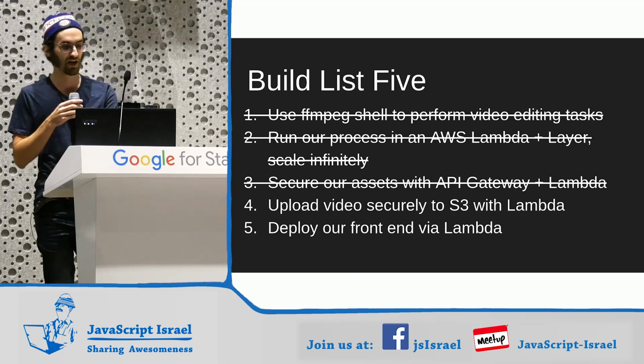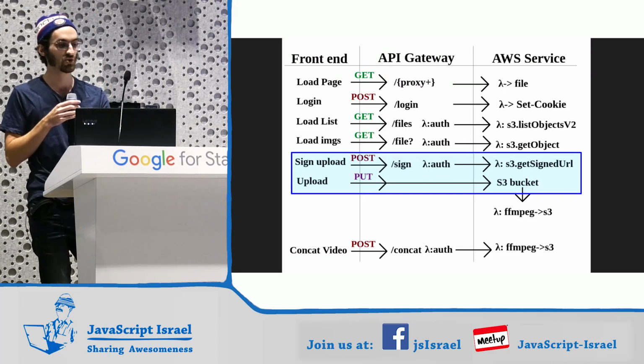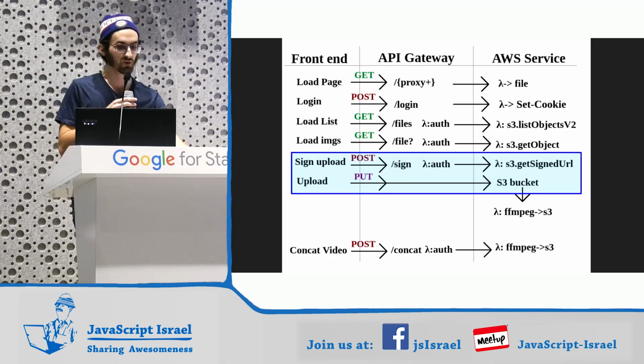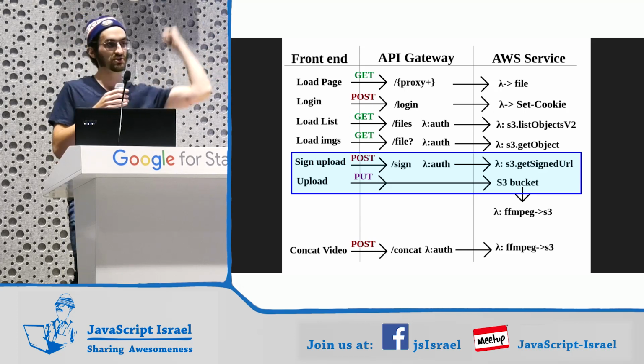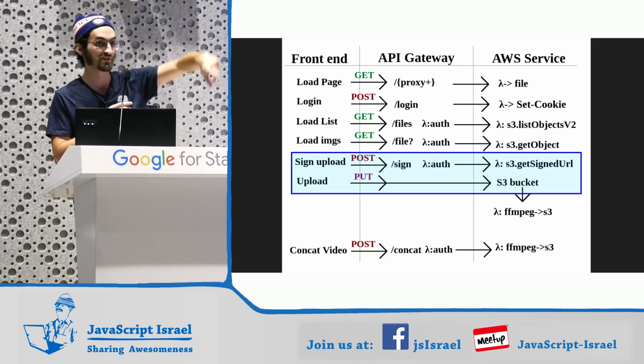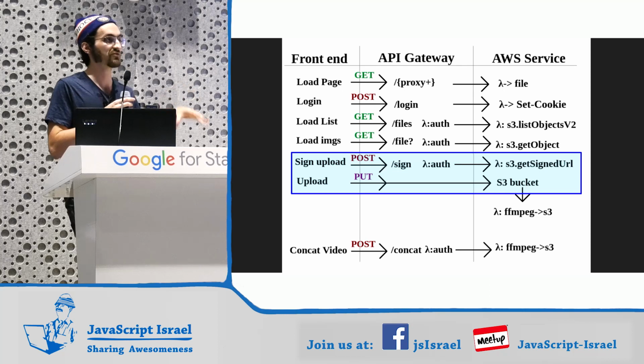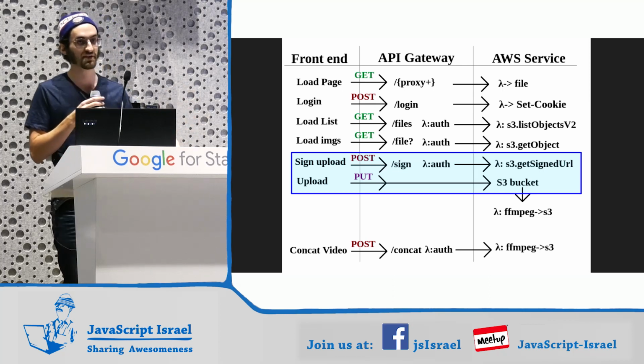So we've got our third thing done. We want to move ahead to our signed upload. So I want to move through this a little more quickly. Basically, we could do the same thing we did just a second ago, loading the images through a Lambda, uploading the files to S3. That would use a lot of Lambda. Lambdas are expensive per millisecond.